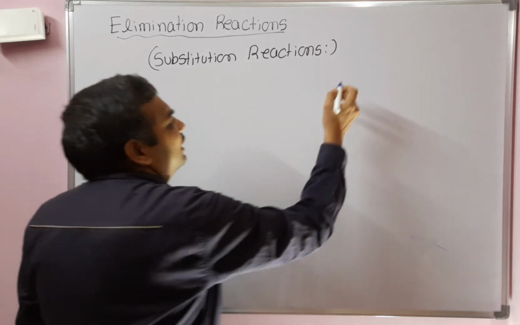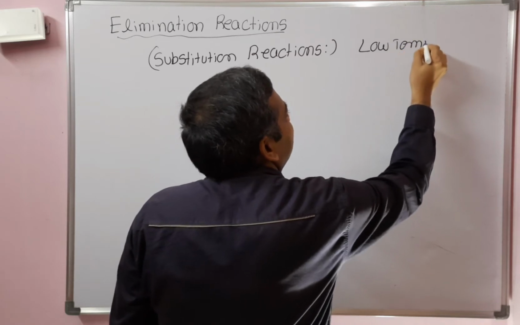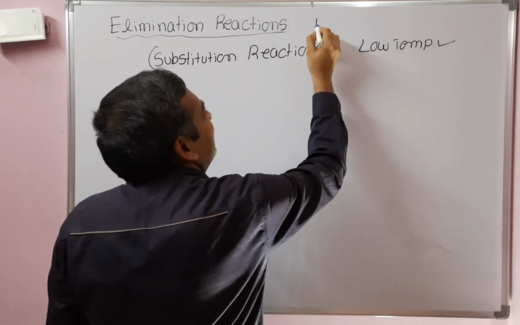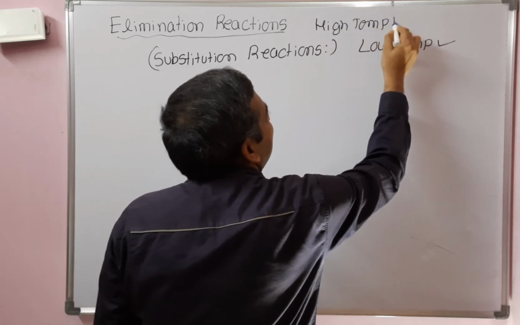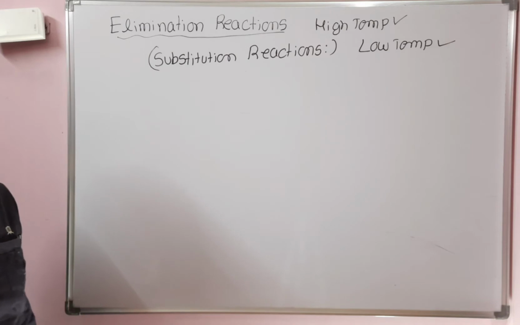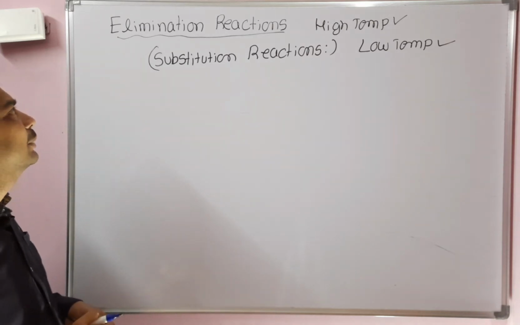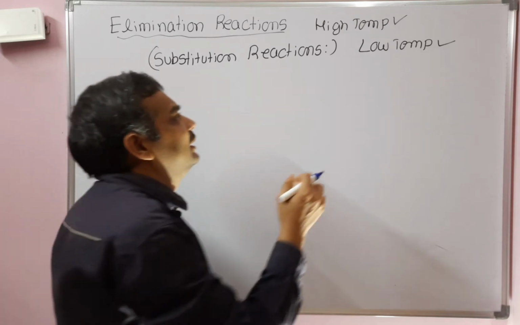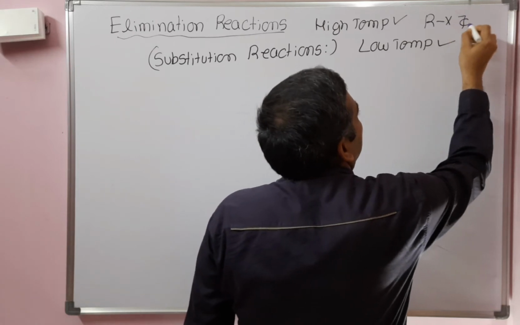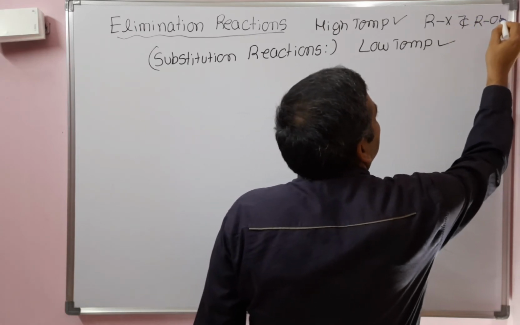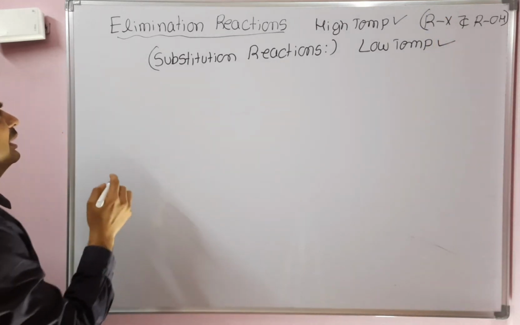At low temperature, substitution reactions will take place. At high temperature, elimination reactions will take place. This is the only difference between elimination reactions and substitution reactions. We already discussed the substitution reactions. Today we will discuss the elimination reactions. Generally, alkyl halides and alcohols will undergo elimination reactions.